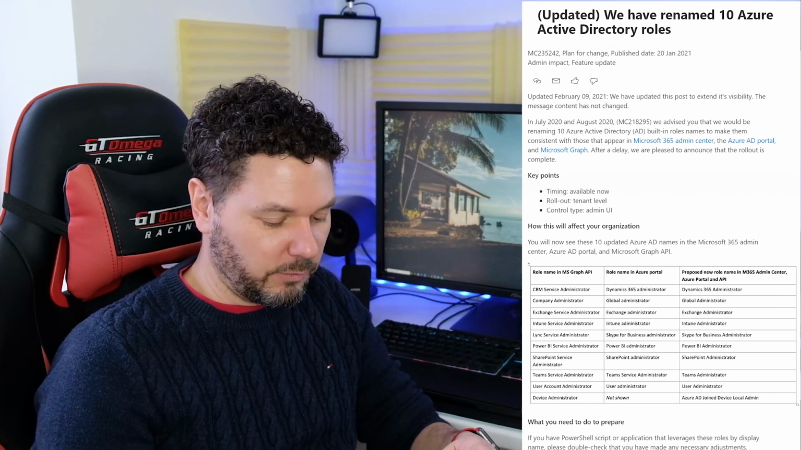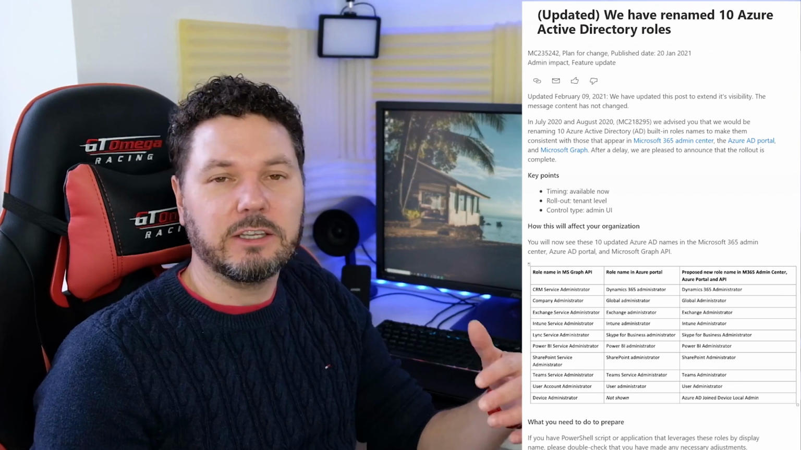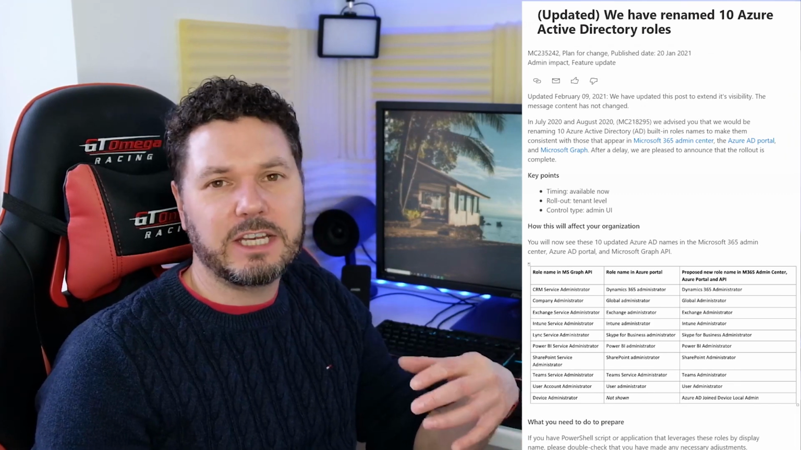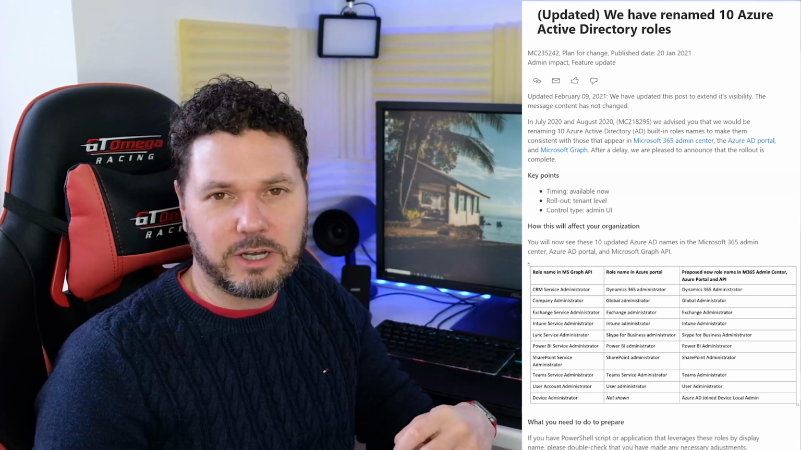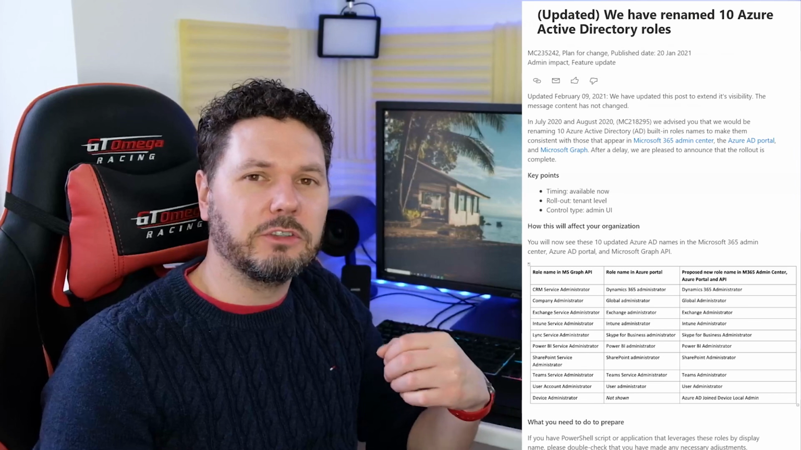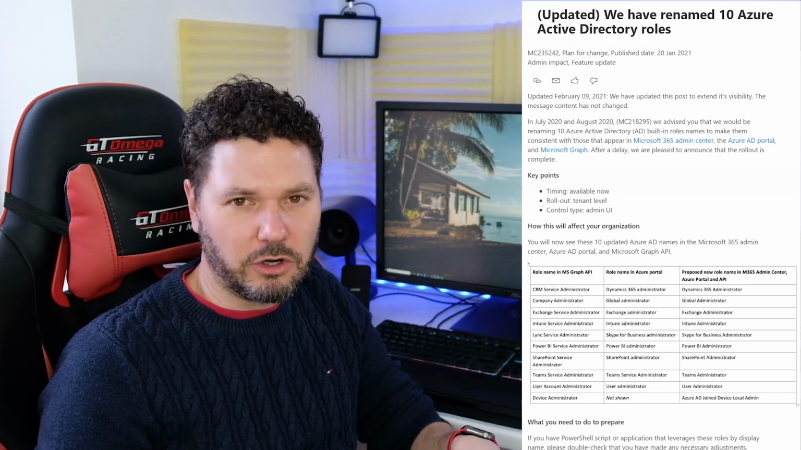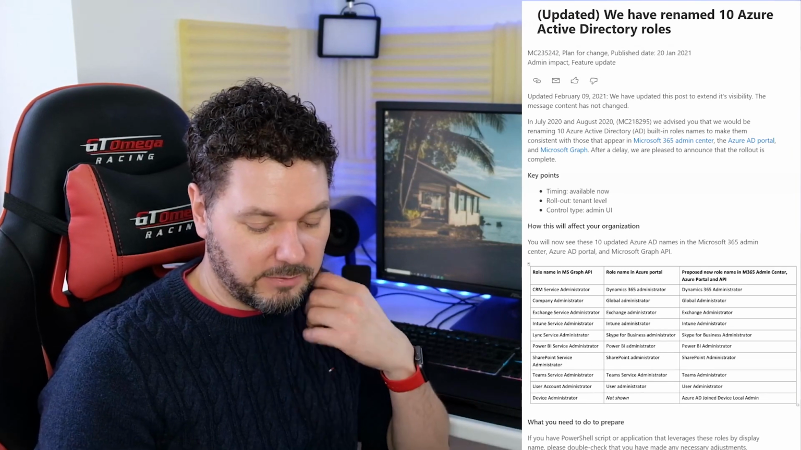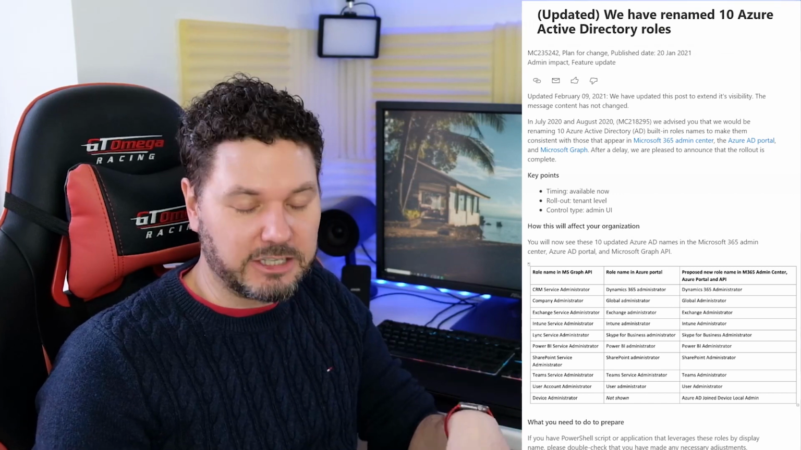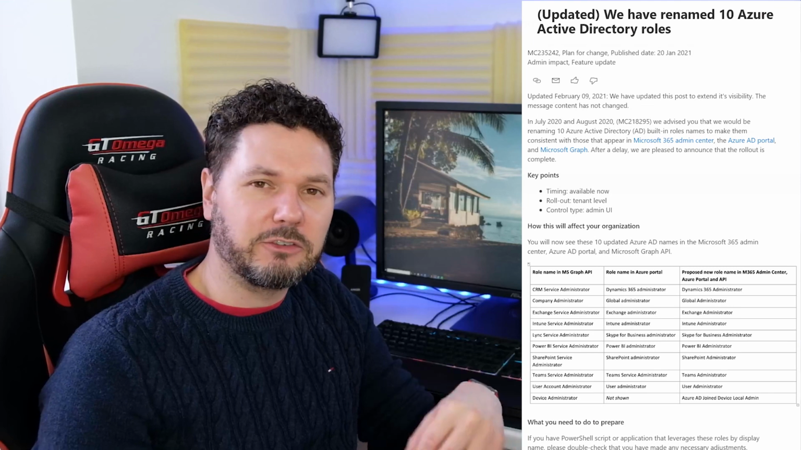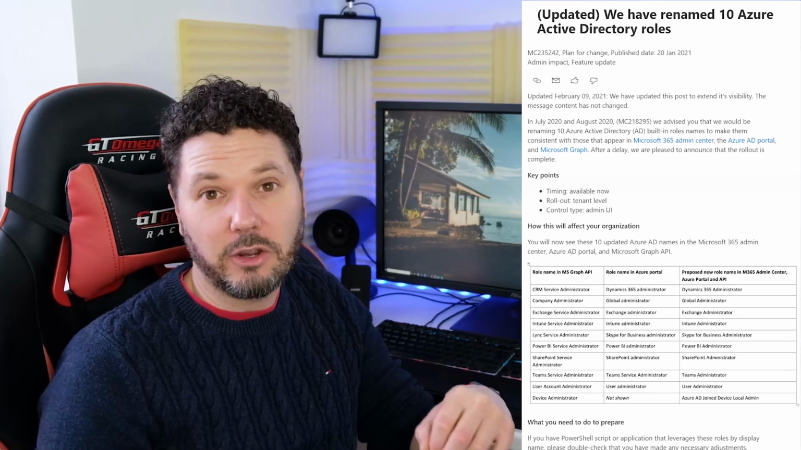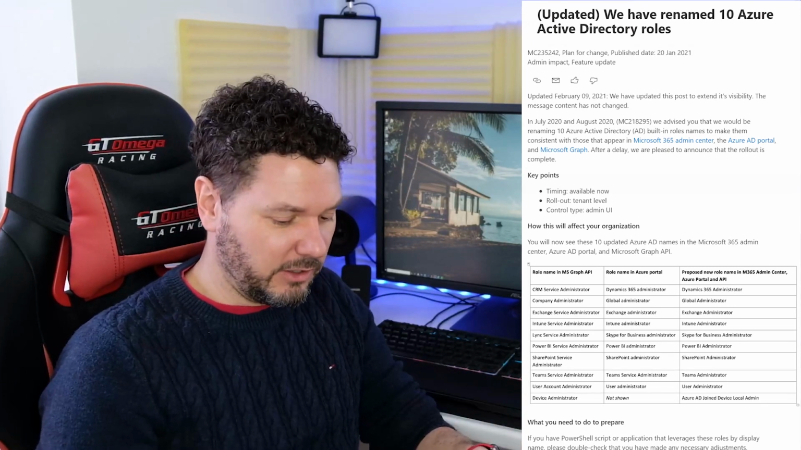One thing to bear in mind is if you're writing code that's working with Azure AD roles to find users or provide some kind of services, it's really important that you don't use the display names on any of these roles. What you should be using is the template IDs for the Azure AD built-in roles, and that will ensure that if Microsoft makes these kind of changes in the future, your code is not going to break.